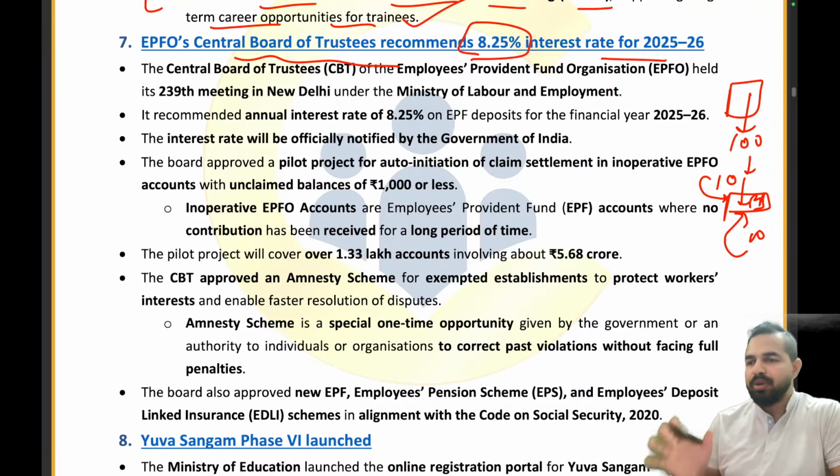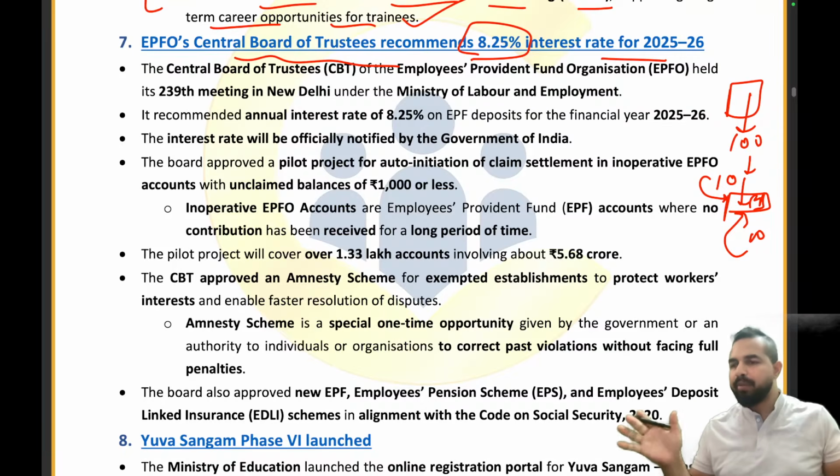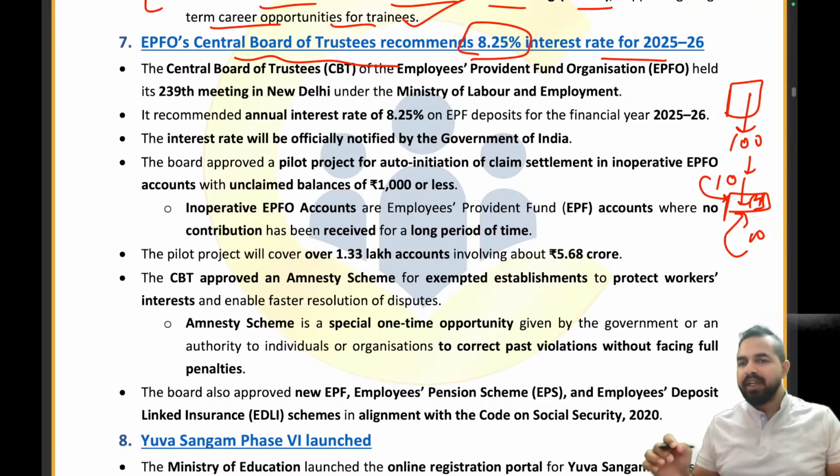So after a certain amount of time, what will happen? He will be having a good corpus, right? Let me tell you, my dear friends, that such kind of facilities are provided by an organization in our country for the people who are working in the organized sector.